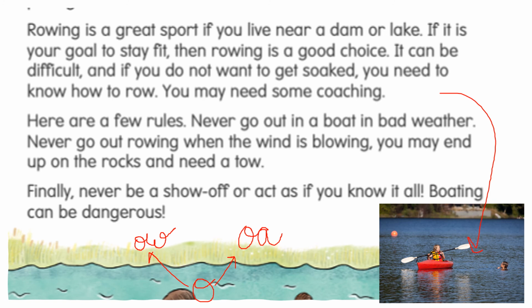So this is a write-up or text about rowing. This is what we call rowing. I think by looking at the picture, you can understand what the term means. Rowing is a great sport if you live near a dam or lake. So this time I am giving you this task that you need to underline, and if you do not have this book with you, please write it on a sheet of paper and you can drop it in the comment section also. This way we can figure out whether we have understood and can identify the words which are making the O sound using the letter teams OW and OA.